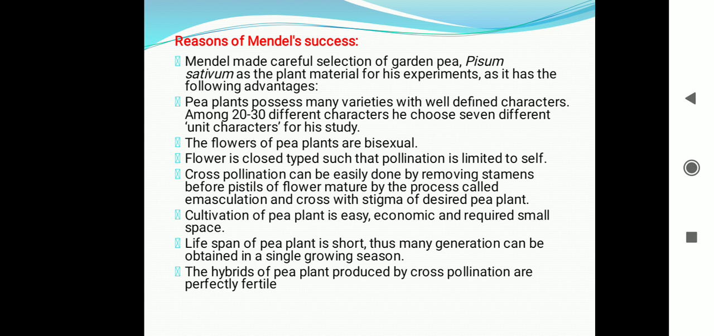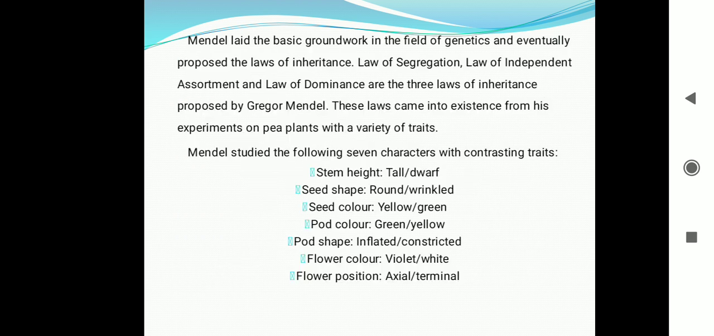Then sixth one, the genes for seven pairs of characters are located on seven separate homologous pairs of chromosomes. Then seventh one, many pure breeding varieties are available for the experiment. Then eighth one, it is very easy to cultivate the pea plants in an open garden. The ninth one, the lifespan of pea plants is short, thus many generations can be obtained in a single growing season. The last one, the hybrids of pea plants produced by cross-pollination are perfectly fertile. These are the reasons for Mendel's success.